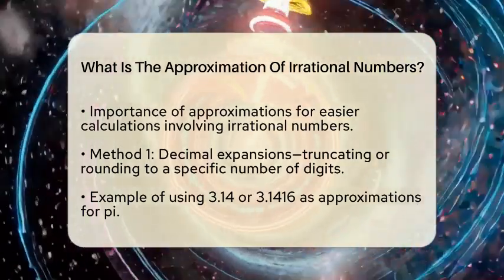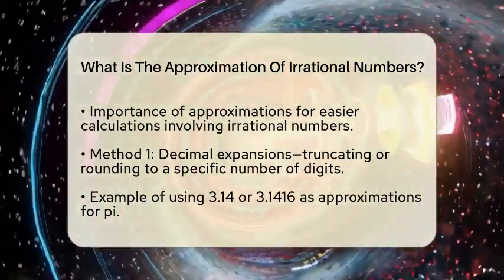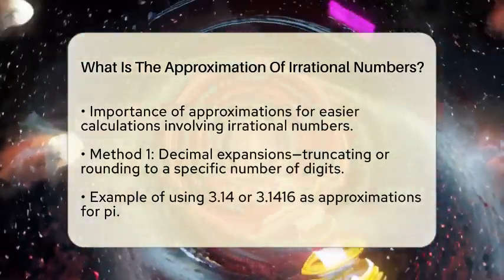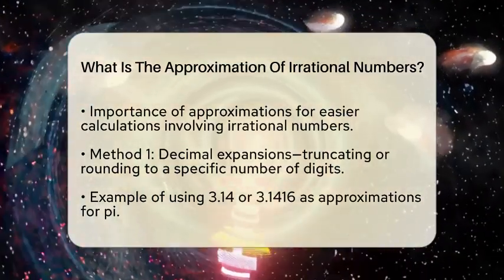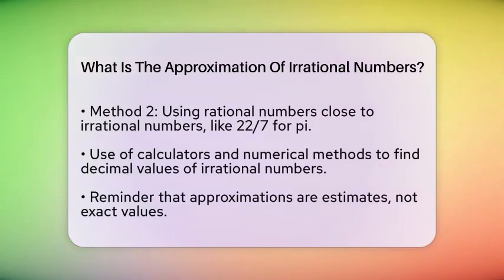Another way to approximate is by using rational numbers that are close to the irrational number. A popular example is using 22/7 as an approximation for pi. While it is not exact, it is often good enough for many calculations. We can also use calculators or numerical methods to find decimal values of irrational numbers. These tools can give us the precision we need for our calculations.